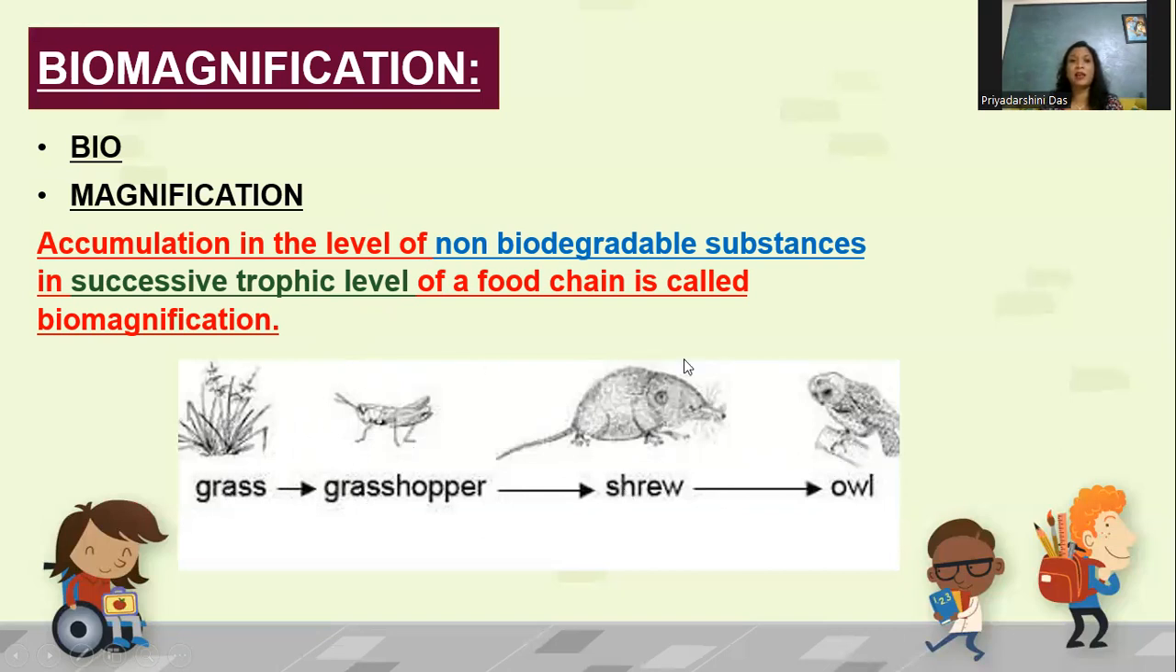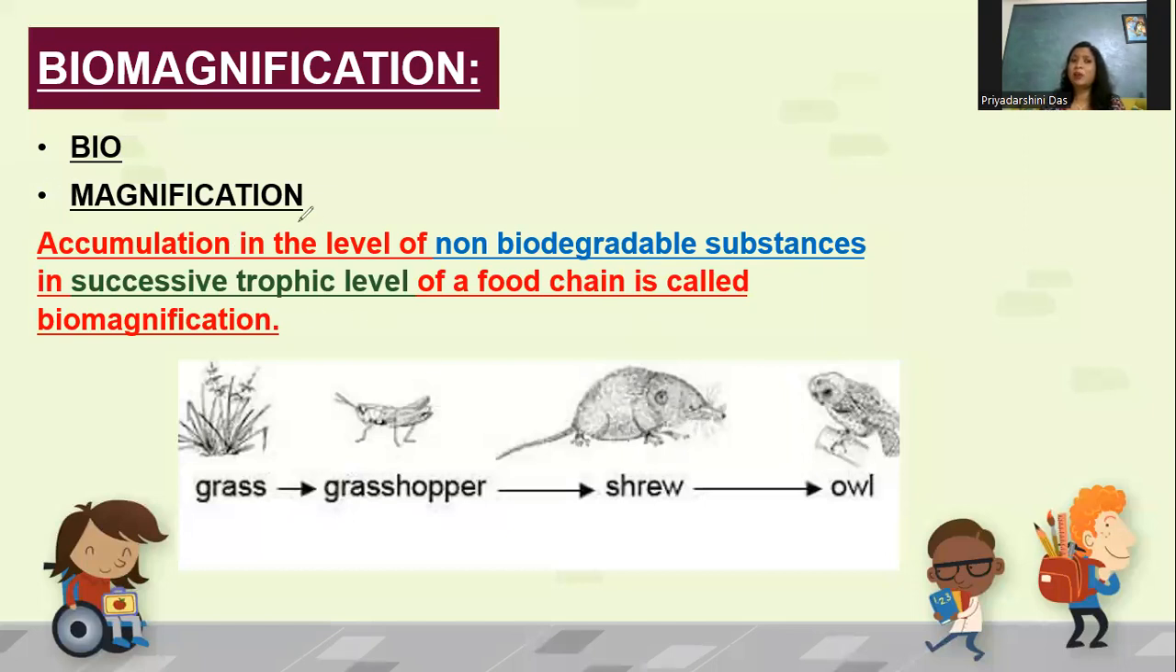For example, if you analyze this particular food chain, if the non-biodegradable substances, for example pesticides, are entering into the grass, the grass is eaten by the grasshopper, and so the accumulation will be more inside the grasshopper, and slowly it will go to the squirrel, and then it will go to the owl, right? So what is biomagnification?